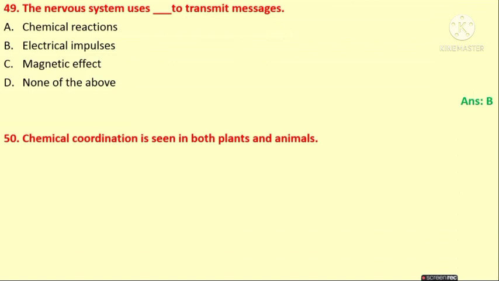Chemical coordination is seen in both plants and animals. Is it true or false? Yes, it is true. Chemical coordination means hormones are present in both plants and animals. Therefore, the chemical coordination is seen in both plants and animals. So these are the most favorable 50 multiple choice questions. Apart from this, we'll discuss some more topics, right?